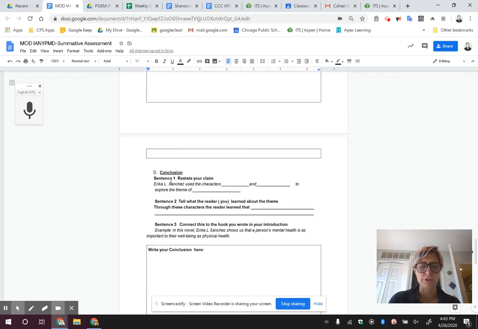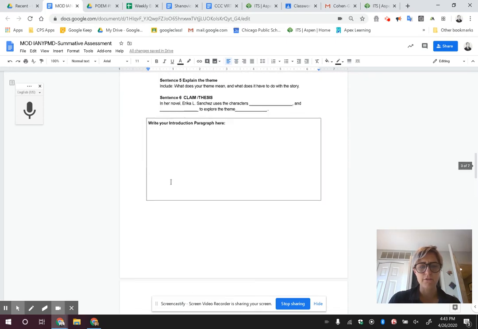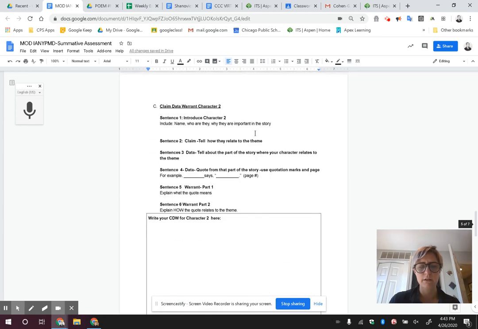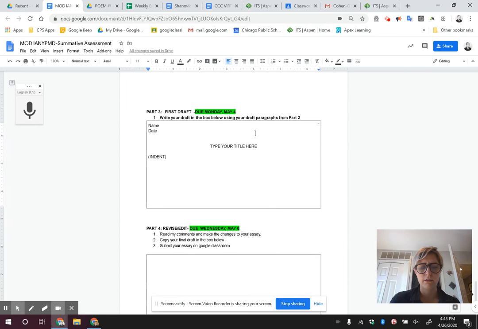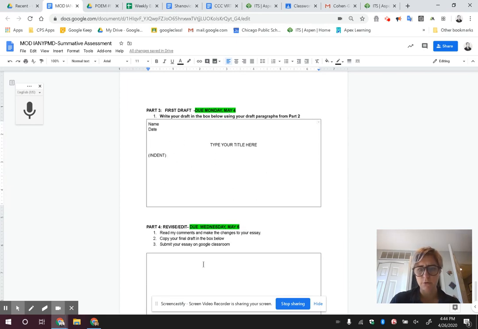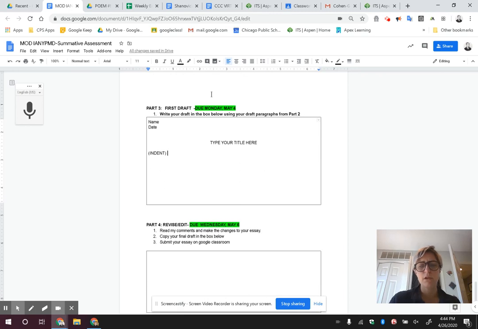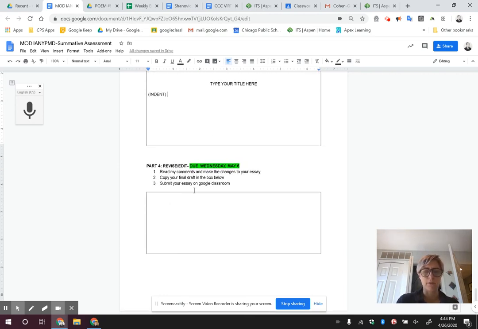You would just go up to your first paragraph draft here. You would copy whatever is in here and you would plug it in here. You'd put all 4 paragraphs in there and then you would read it to make sure that it flows nicely. Make sure that you have capital letters, punctuation, and your verb tenses are correct. This is where you're going to need that Grammarly help for spelling and grammar. Once you're done with this, you submit to Google Classroom. I'll look at it, return it, and then you'll do part 4.